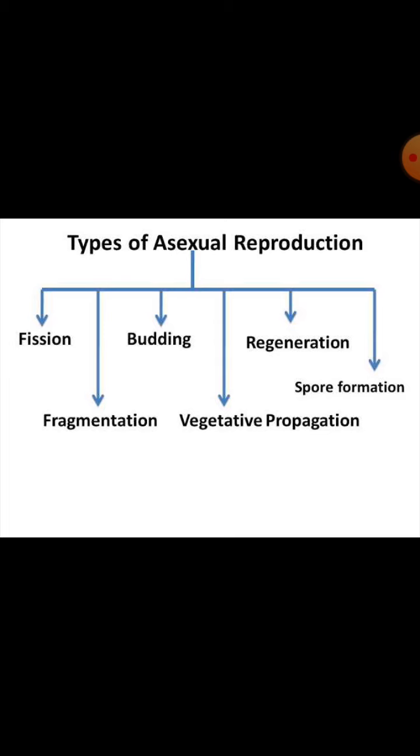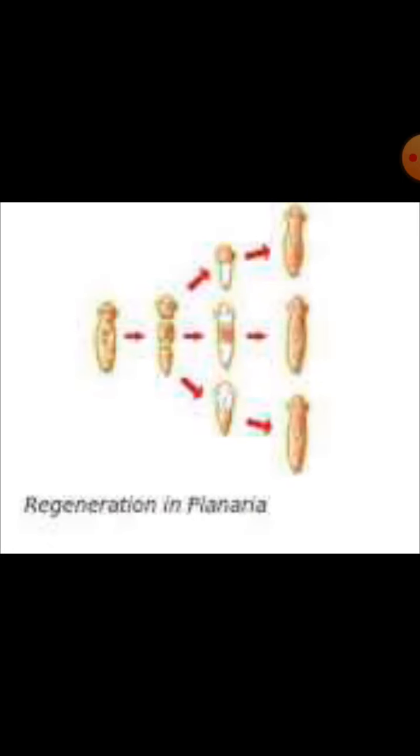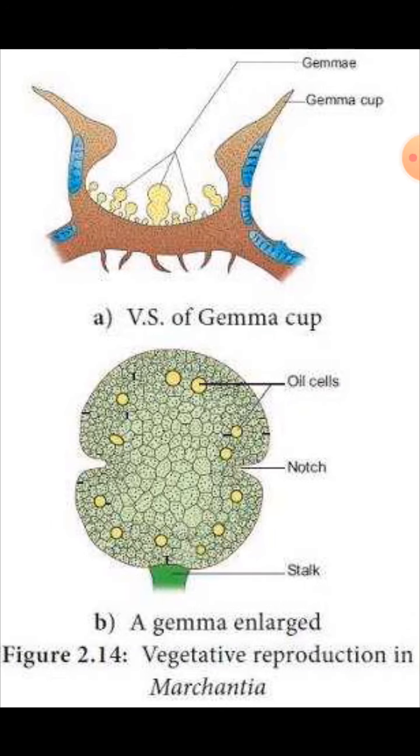What do you mean by this type of reproduction? It is binary fission, seen in bacteria, amoeba, and some lower organisms. What is this type of reproduction? It is regeneration in Planaria.